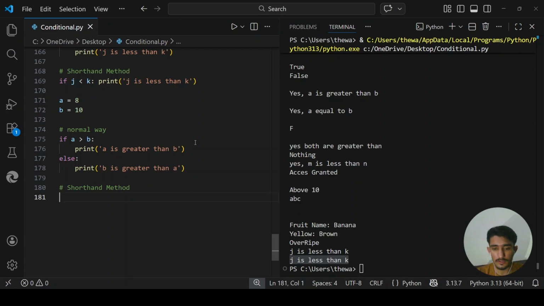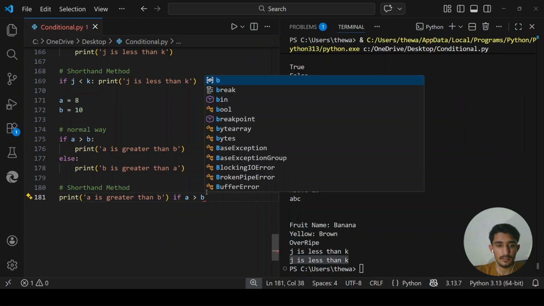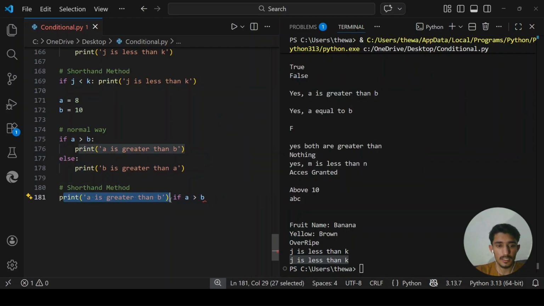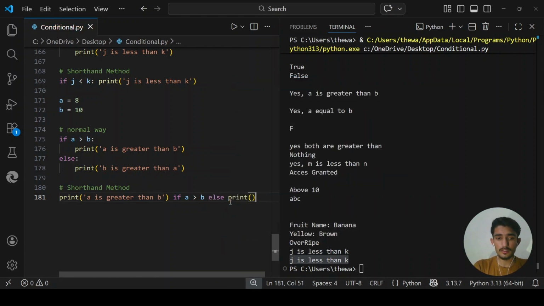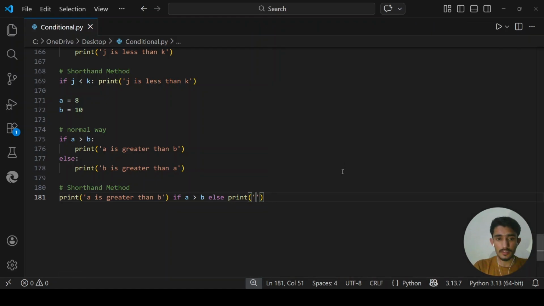The ternary or shorthand way will be: print that a is greater than b, if a is greater than b, else print b is greater than a.